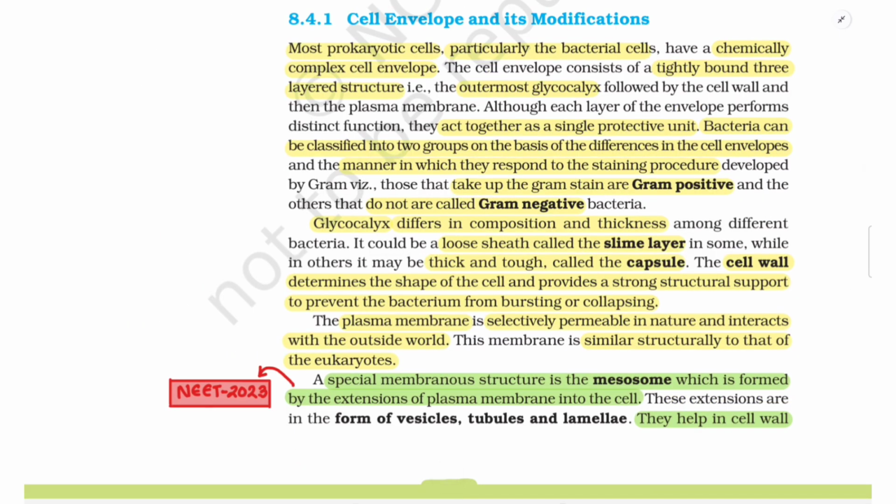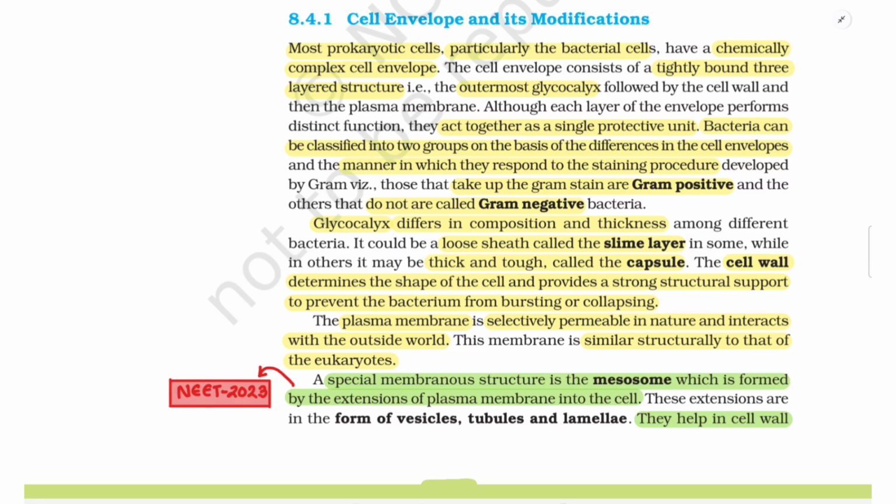8.4.1 Cell envelope and its modification. Most prokaryotic cells, particularly the bacterial cells, have a chemically complex cell envelope. The cell envelope consists of a tightly bound three-layered structure, that is the outermost glycocalyx, followed by the cell wall and then the plasma membrane. Although each layer of the envelope performs a distinct function, they act together as a single protective unit.